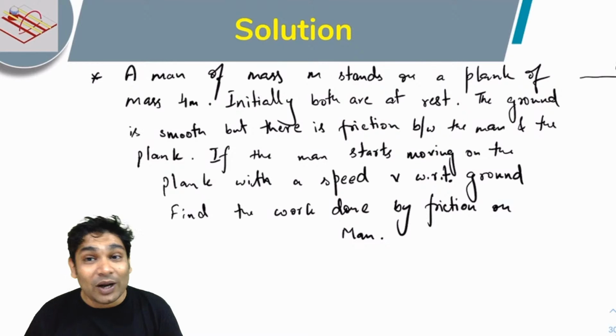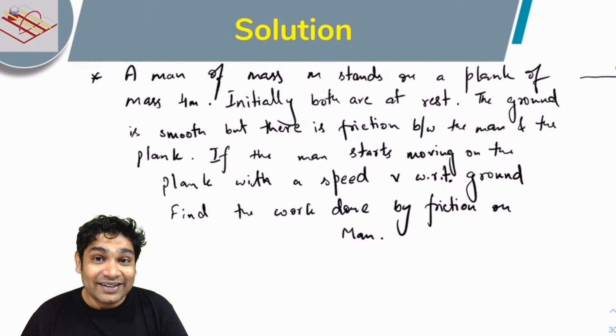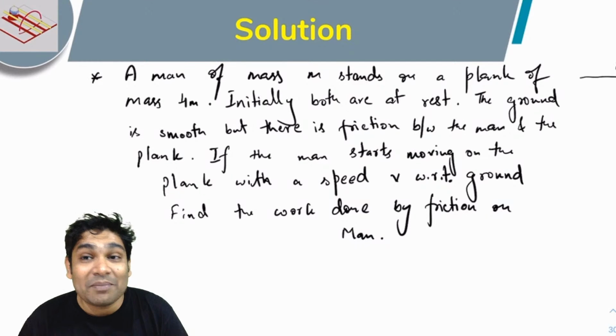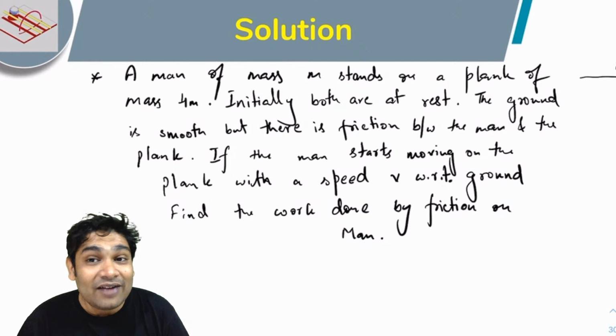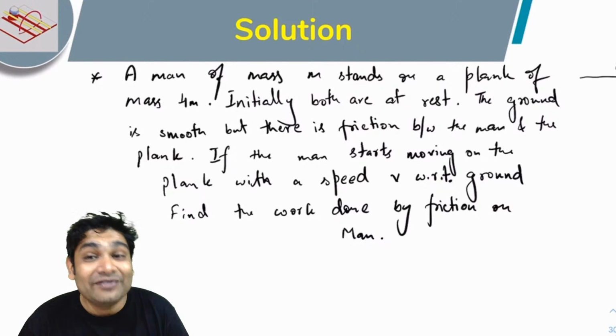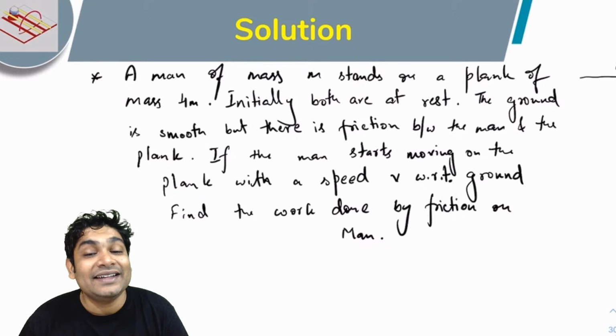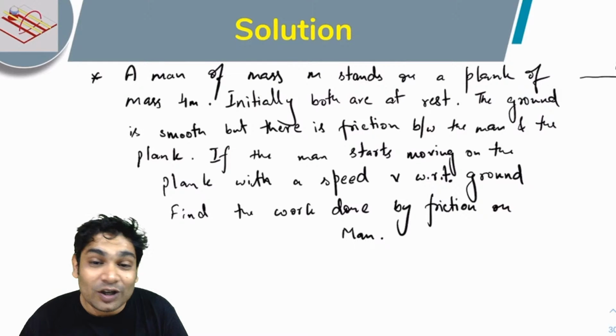A man of mass small m stands on a plank of mass 4m. Initially both are at rest. The ground is smooth, but there is friction between man and the plank. So if the man now starts moving on the plank with the speed v with respect to the ground, find the work done by the friction on the man. So, Pawan, you were right in saying that friction will do work on man. But friction is not the only one doing work on man.